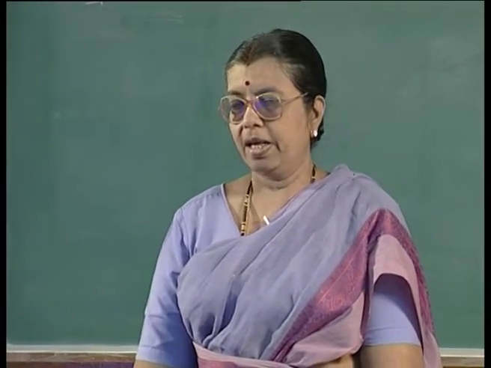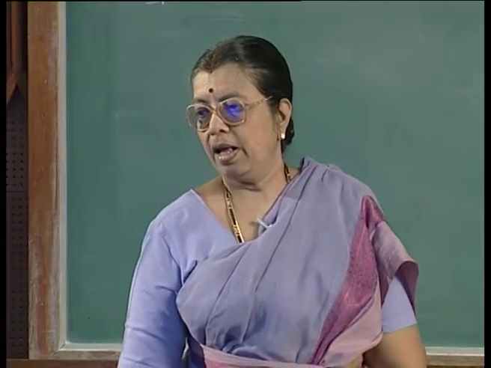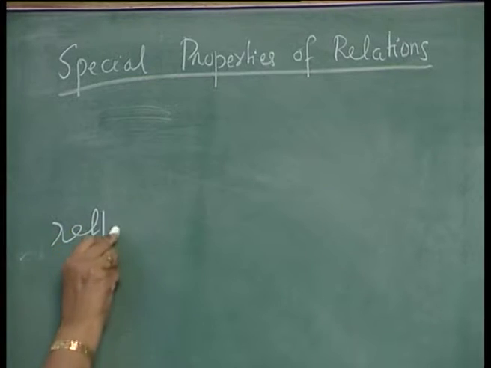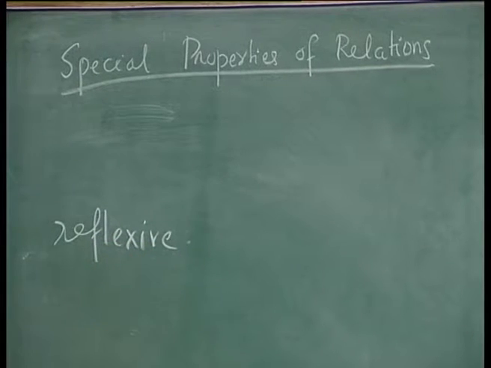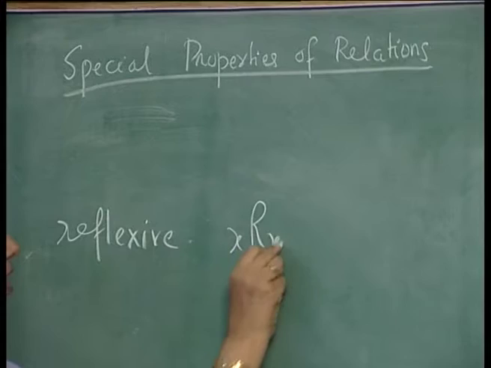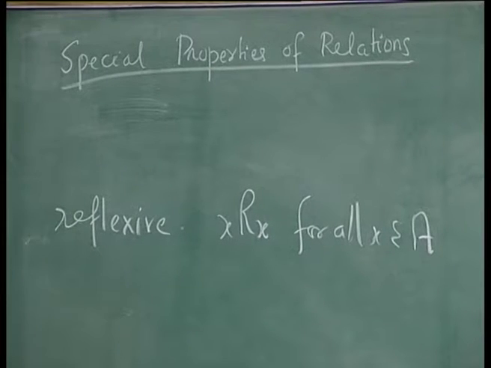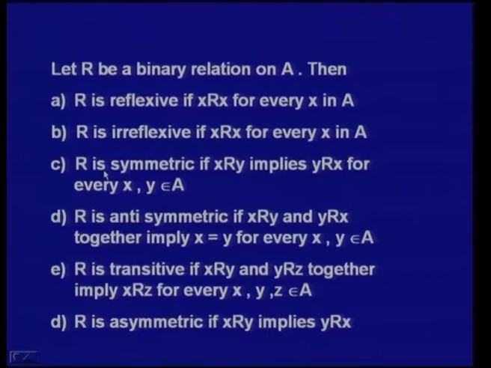Today we shall consider some special properties of relations. Let us take a binary relation. Let R be a binary relation on A, that is A cross A, the domain and the codomain are A. Then R is reflexive if X is related to X for all X belonging to A. R is irreflexive if X is not related to X for every X in A.